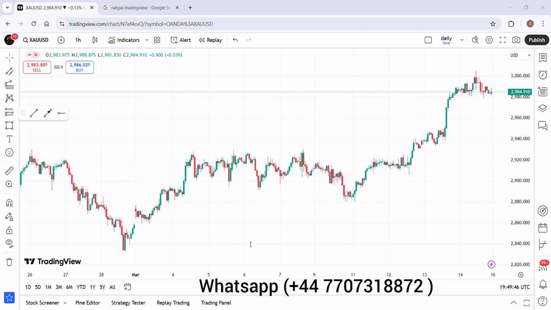Okay, this is our group, and as you can see, we always share a signal with total logical reasoning. This is a GBP CAD chart, and I am trying to reload the chart so you can see. This is the previous signal that we gave on Thursday, GBP USD sell, and we hit the TP. And this is GBP CAD that we gave a buy call.